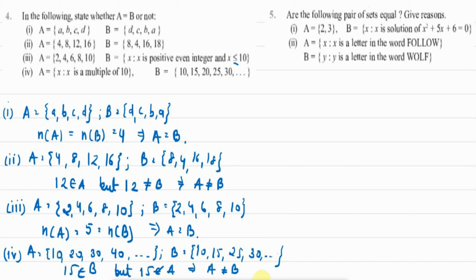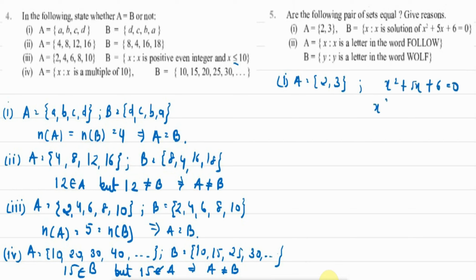Now we have question number 5. It says, are the following pair of sets equal? If yes, we need to give reasons. So the first part given here is set A, which has the elements 2, 3. Now set B has x such that x is a solution of x square plus 5x plus 6 equal to 0. So we need to find out the solution of this equation given to us. We'll write it: x square plus 5x plus 6 is equal to 0.